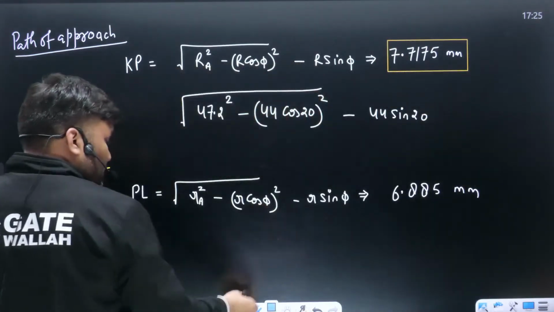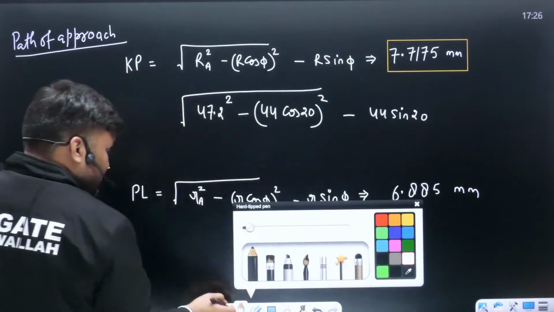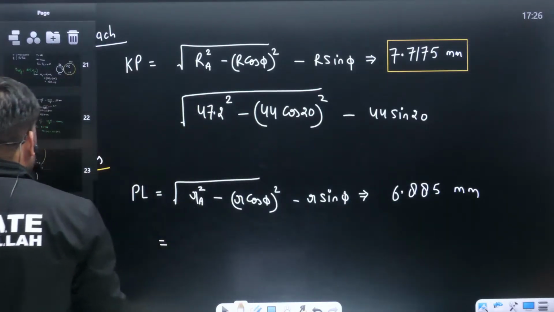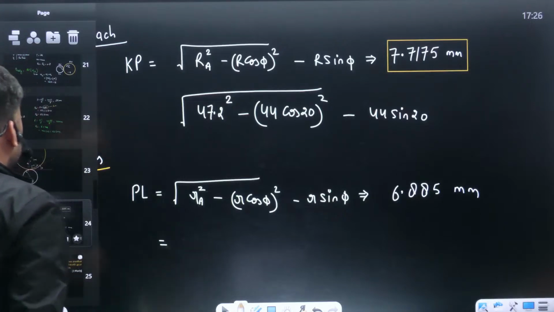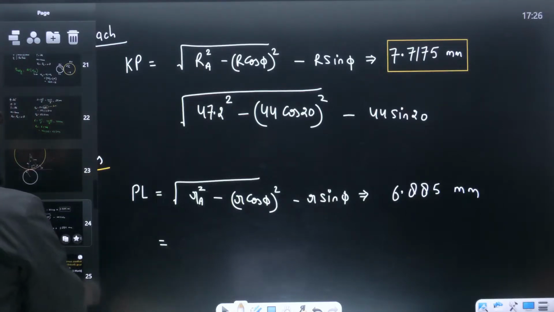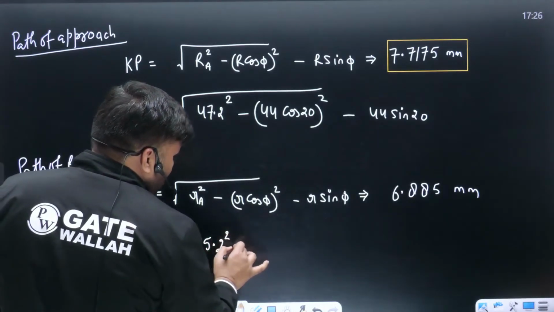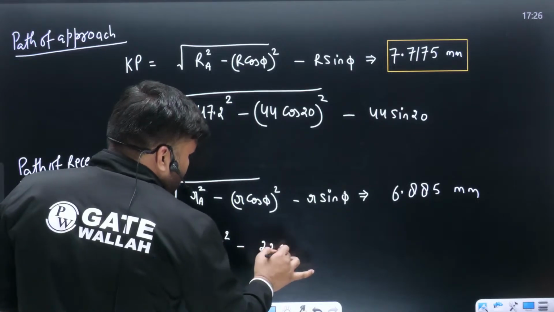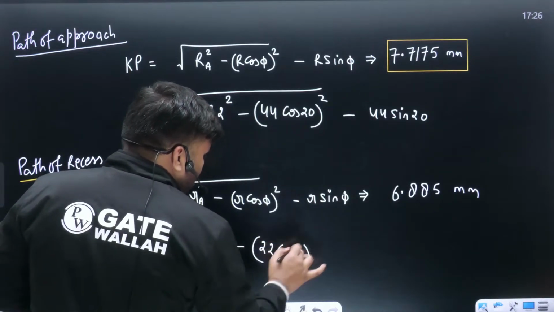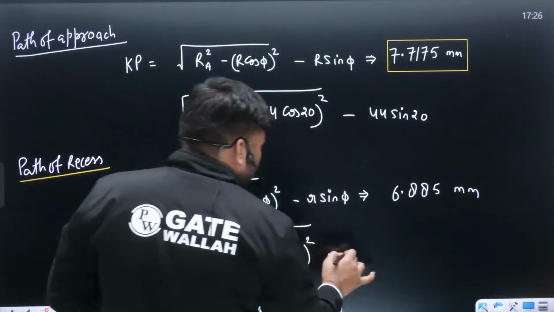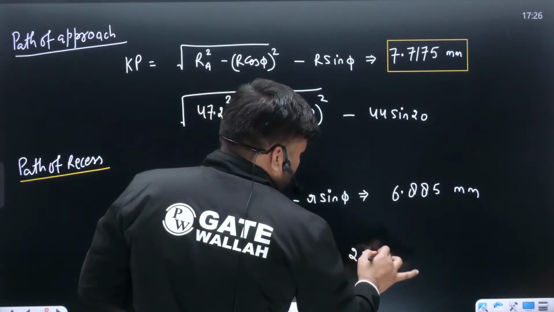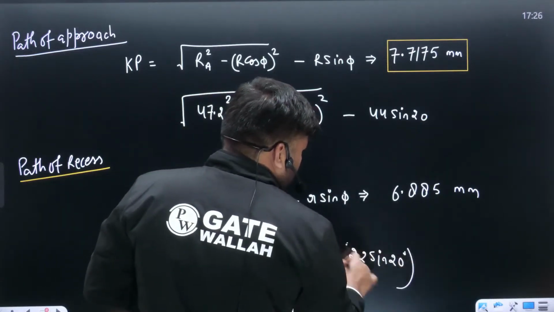ठीक है, similarly you will get something here. Small RA का value is how much बेटा? Let me check. Small RA का value is 25.2. 25.2 square minus 22 cos 20 square, under root, minus 22 sin 20 degree.